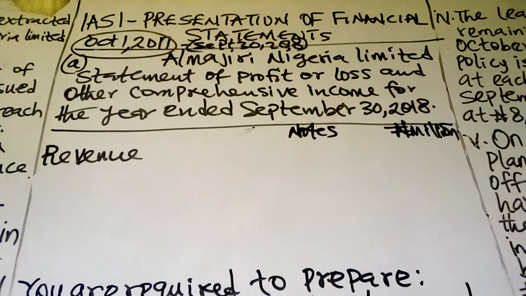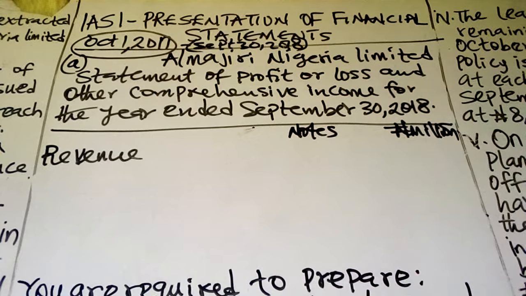For better understanding of measurement and recognition of revenue, try to watch all my presentation on IFRS 15, revenue from contract with customers.